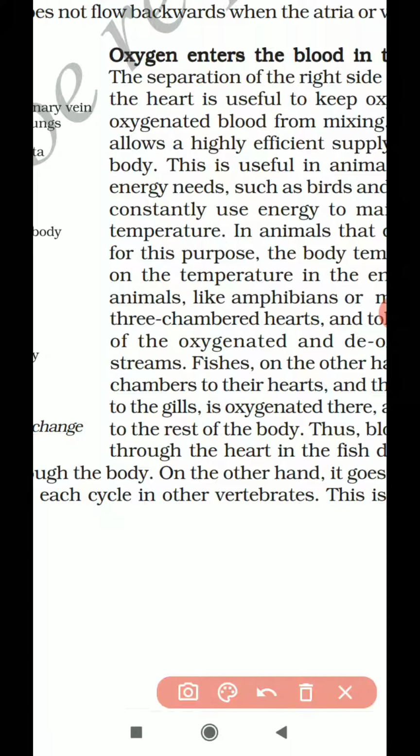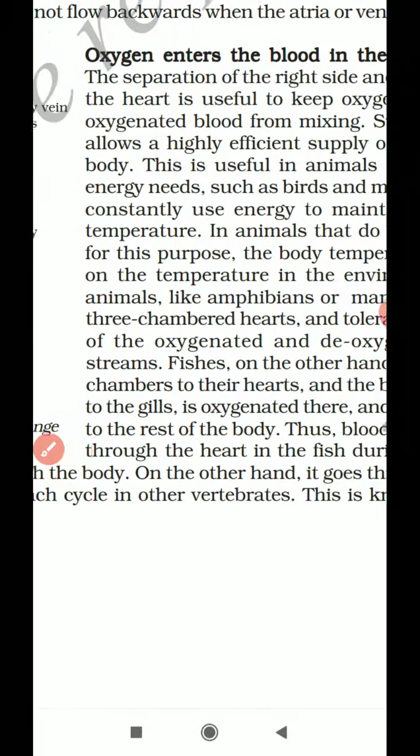Whereas in the case of fishes and amphibians, what happens? Amphibians means organisms which can live on both land and water. Examples are crocodile and tortoise. Those organisms have no necessity to separate oxygenated and deoxygenated blood because they do not require high energy and they don't need to maintain a constant body temperature. So fishes and amphibians don't need to separate oxygenated and deoxygenated blood.